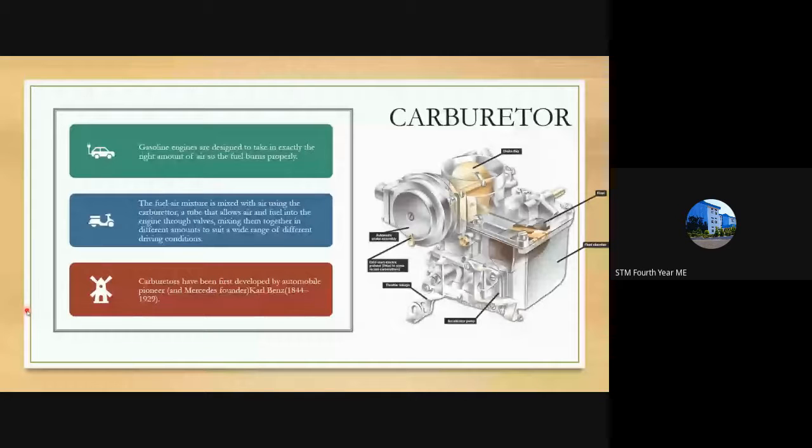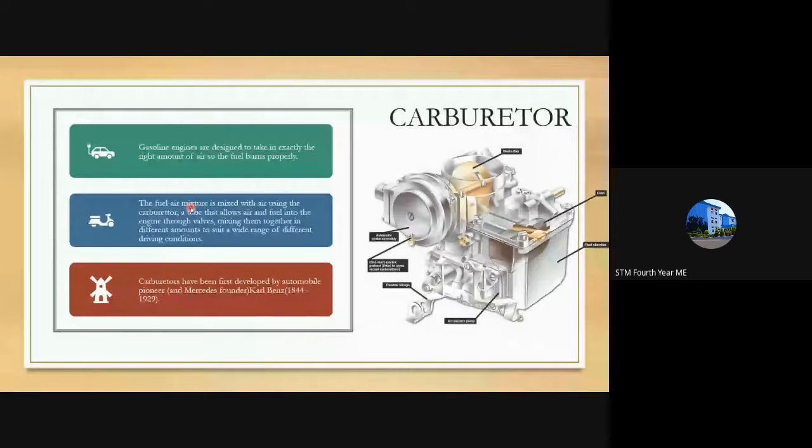So a carburetor is a conventional device that was used in SI engines, SI engines in terms of petrol engines. It's been used in two-wheelers or conventional engines. The carburetor's basic function is to mix the fuel and air.